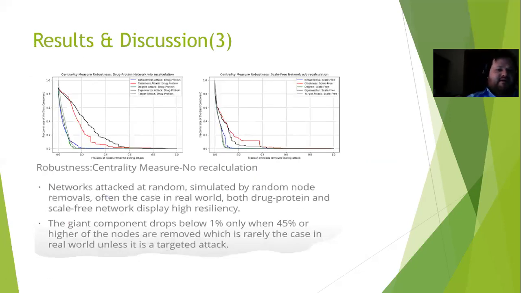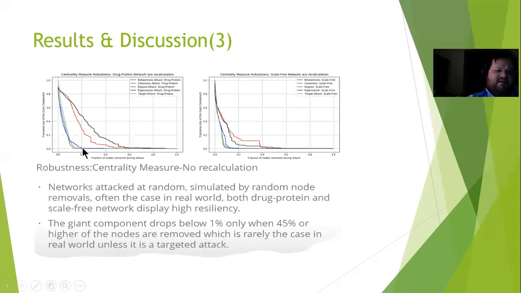Here we're looking at when we don't have the recalculation turned on. That is that we base all our decisions based off of the very initial graph. So the very initial graph says, here's what centrality looks like for closeness. Here's what the betweenness looks like. Here's what the eigenvector looks like. And based on that very initial graph, you remove the 20% of the most important nodes.